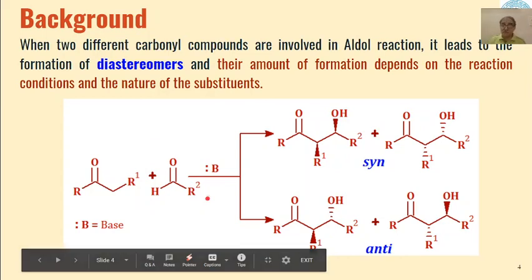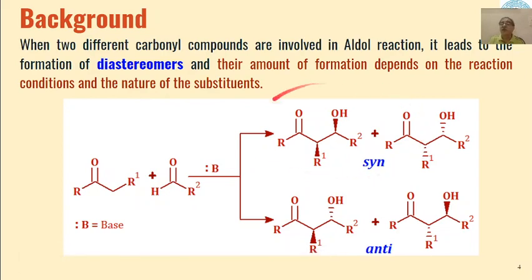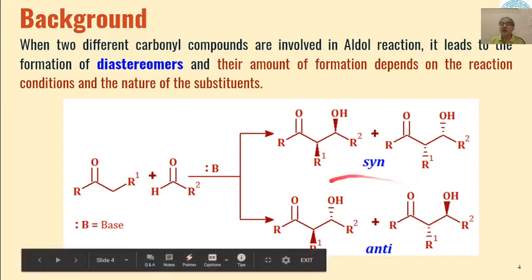So here in such cases the reaction can take place either in a syn fashion or in an anti fashion. So depending upon the type of enolate formed, we will get either a syn product or an anti product. So the amount of formation of these syn or anti products will depend on the reaction conditions and nature of these substituents R1, R and R2.